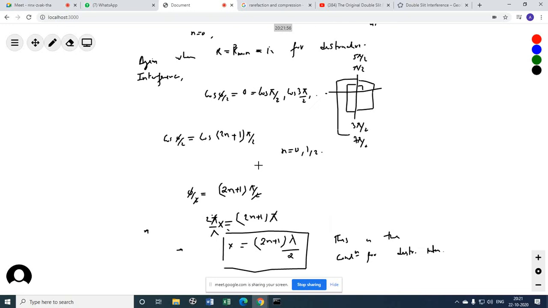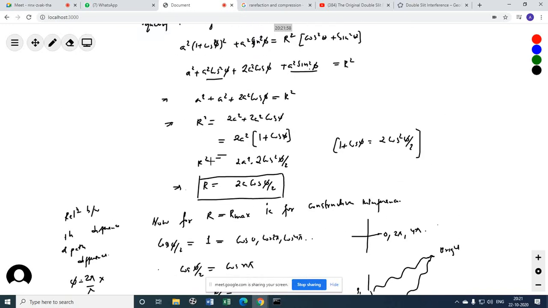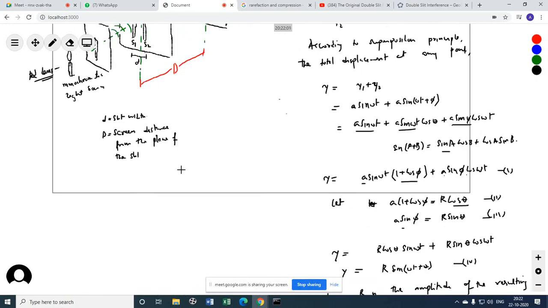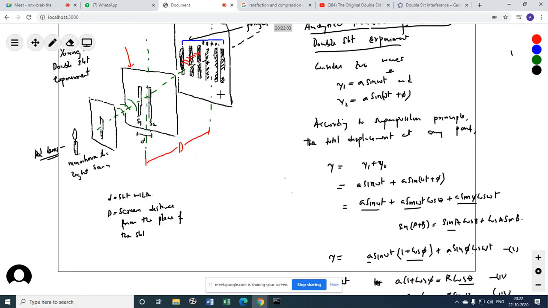So, understood? So this one you have to do. This is the analytical treatment of Young's double slit experiment. Now I will be doing this again in terms of intensity. It is again a long, lengthy class. This one we have done in case of taking displacement equation. These are the displacement equations of the two waves, as I am referring to class 11 here.